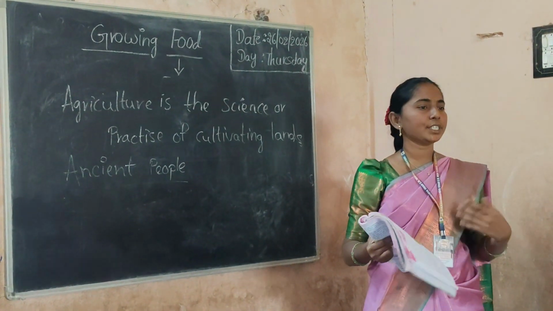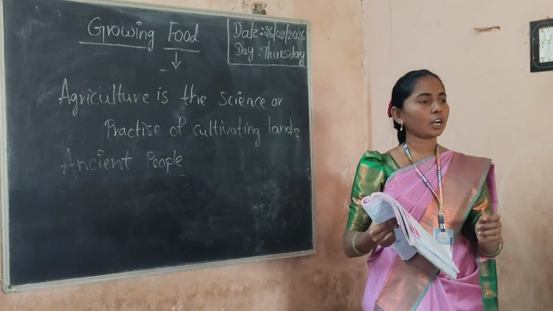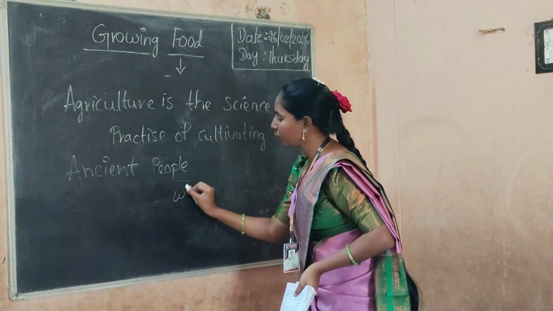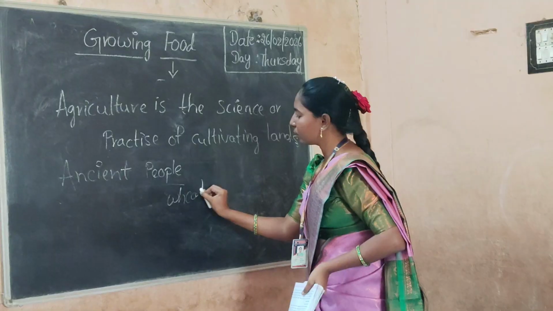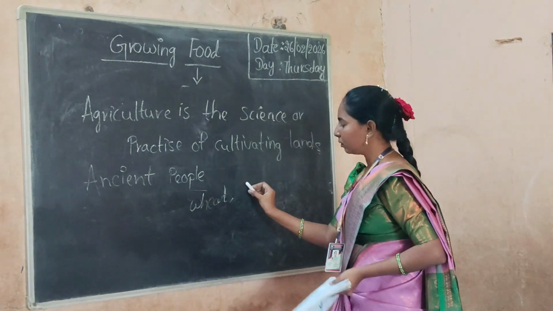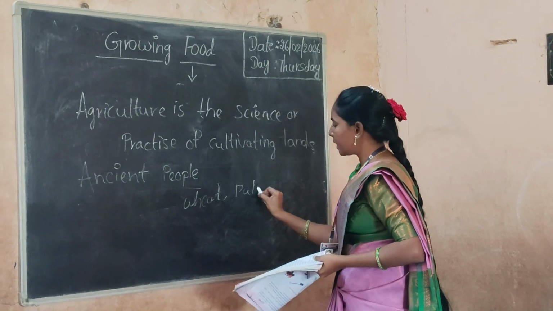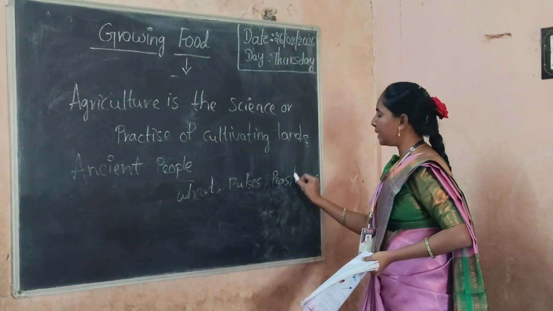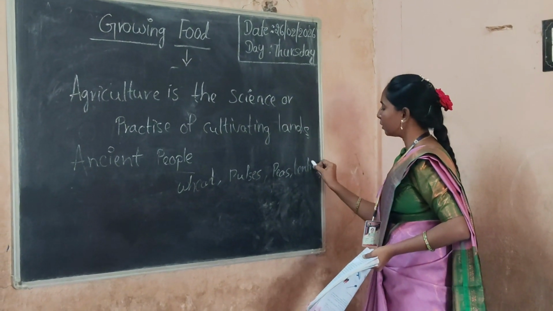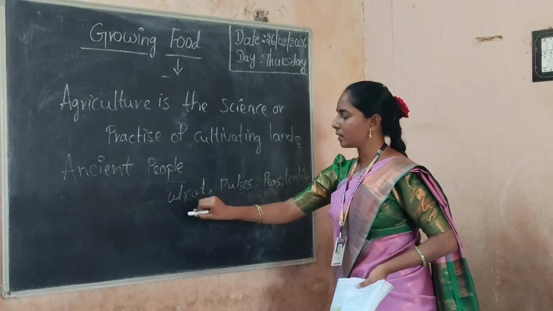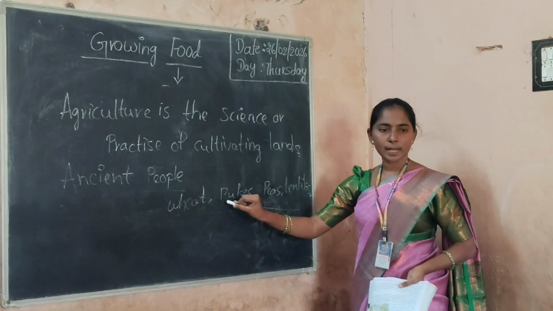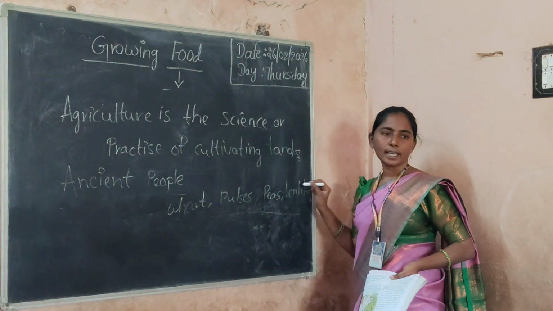So these ancient peoples grew some crops. They are mainly wheat, pulses, peas, lentils. So these ancient peoples started agriculture from these plants: wheat, pulses, peas and lentils.